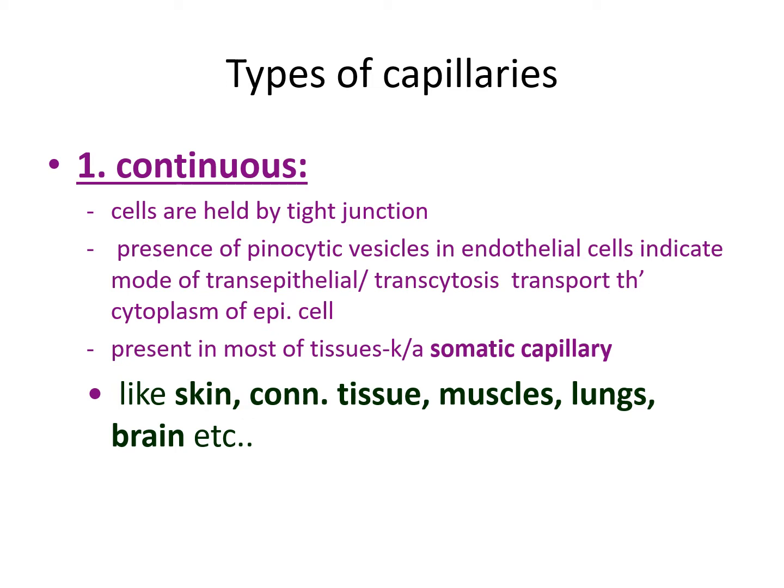The ends of the endothelial cells fuse and form a continuous capillary wall. Exchange of material between the blood and the tissue takes place through the cytoplasm of the endothelial cells.